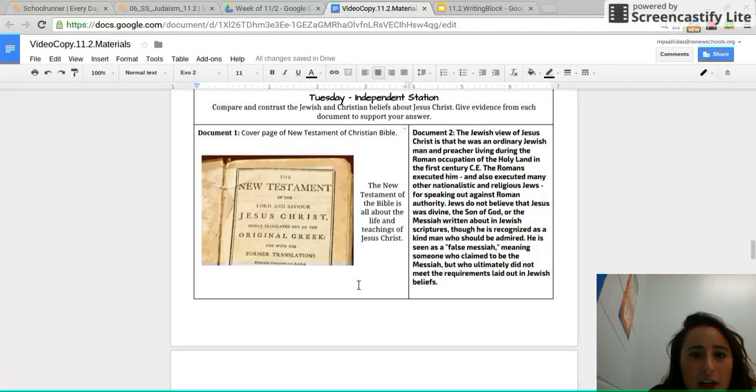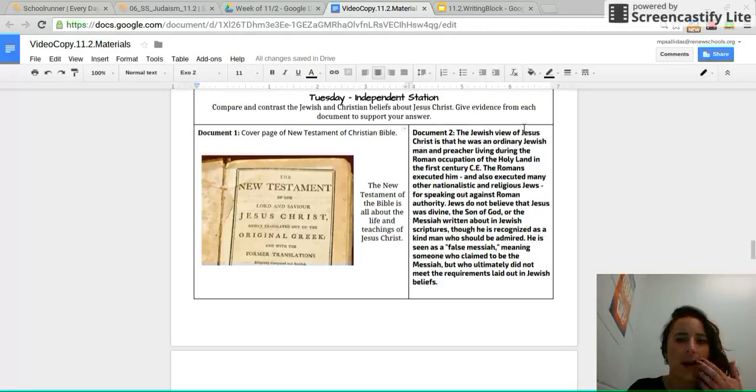So this document tells us about the Christian view of Jesus Christ. This one tells us about the Jewish view. Annotate for any other details you see in this left box, document 1, that reveals about Jesus Christ. Unpause when you're done. Okay, so now I'm going to read document 2. Annotate and make inferences about any of the Jewish views of Jesus Christ.